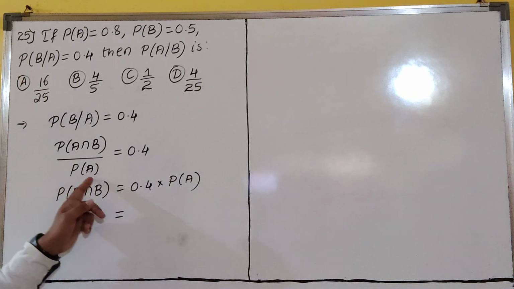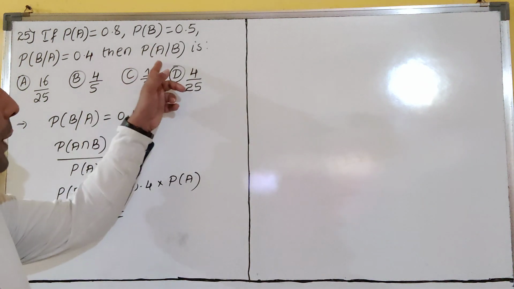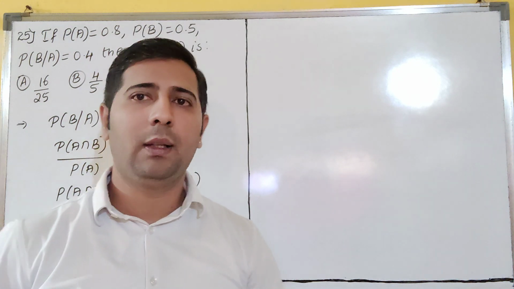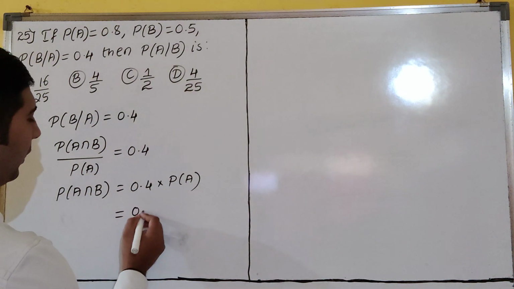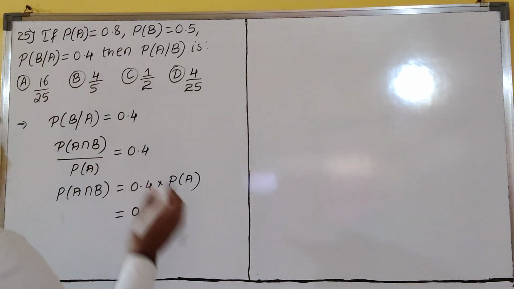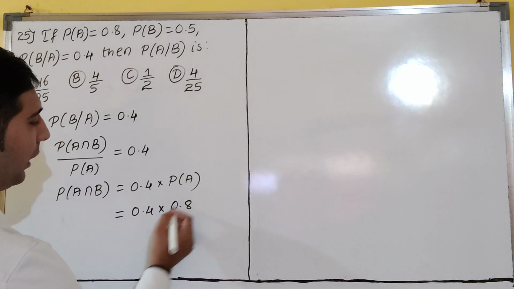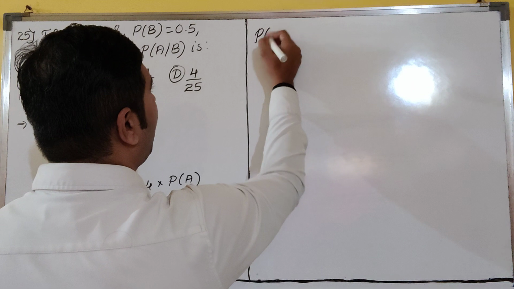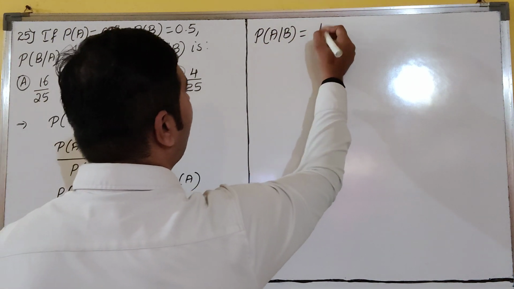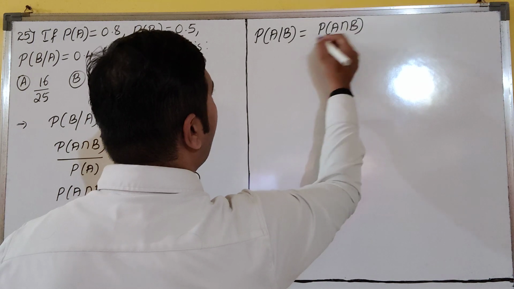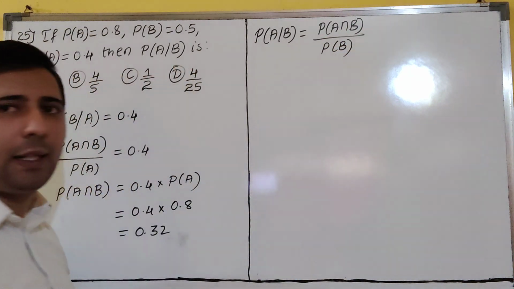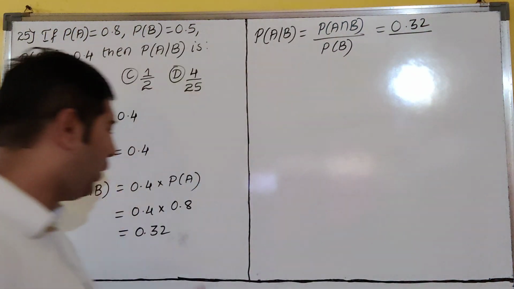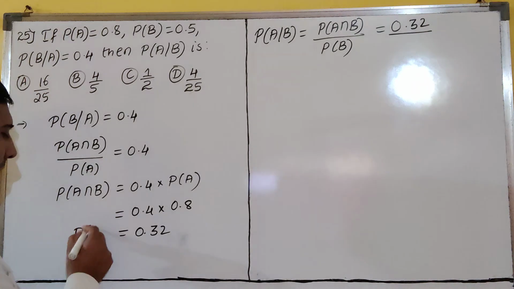So P of A, I had cross multiplied. Why are we finding this? P of A given B is required, which means I have to find P of A intersection B. Yes or no? So now 0.4 into P of A is how much? P of A is 0.8, dear students. If you multiply this, you will get 0.32. Correct? So then I have to find P of A given B now. P of A given B, I will write P of A intersection B divided by P of B, dear students. Everyone knows this formula. So now P of A intersection B is what? 0.32. This is only P of A intersection B, dear students.